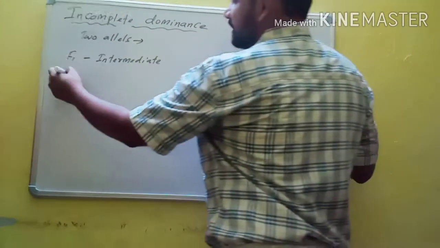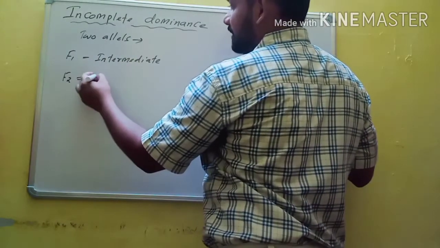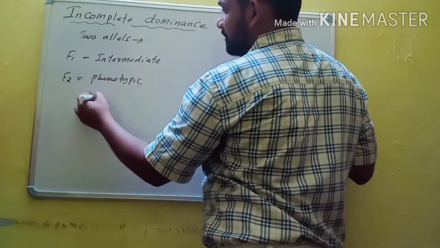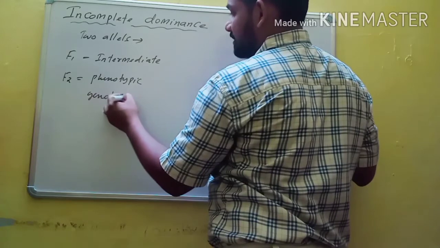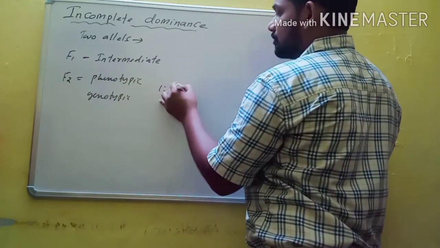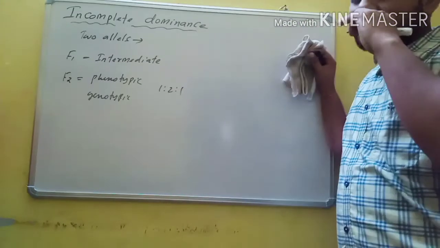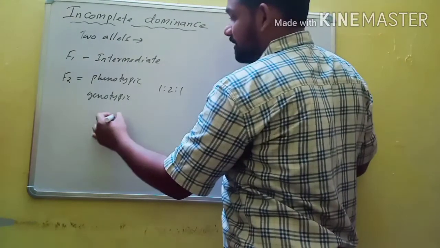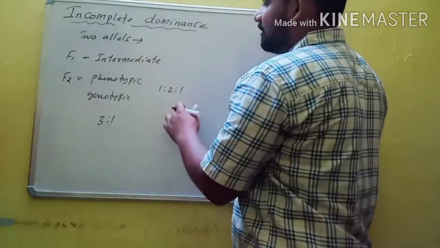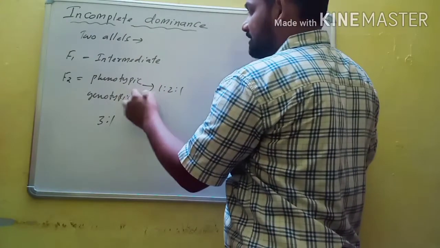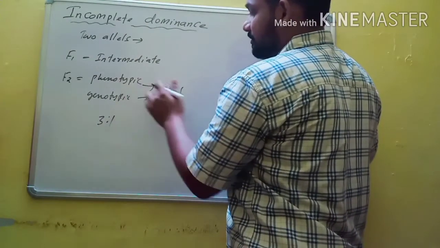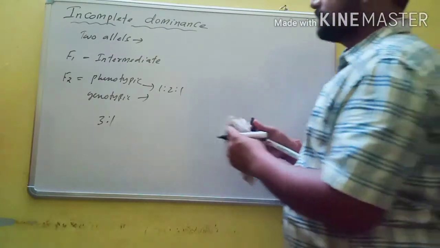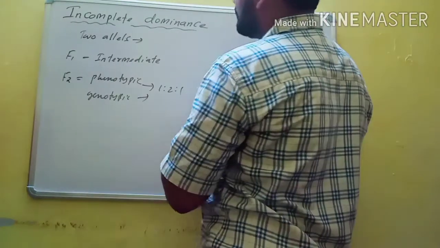In the F2 generation, the phenotypic and genotypic ratios are the same, that is 1:2:1. According to the law of dominance, the phenotypic ratio should be 3:1, but in incomplete dominance the phenotypic ratio is 1:2:1.